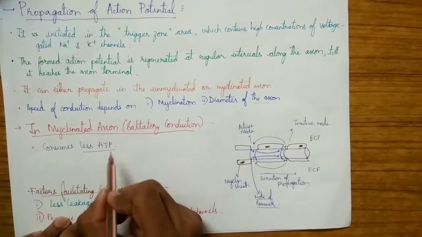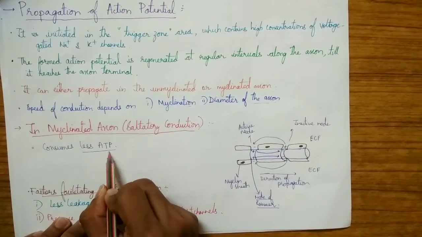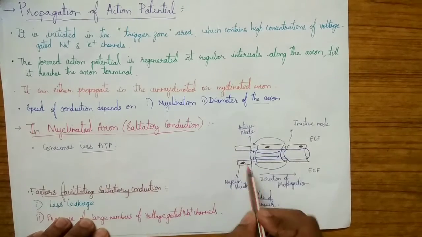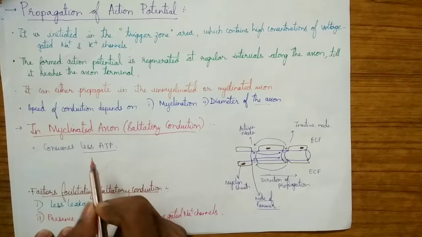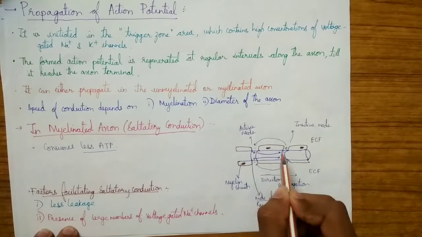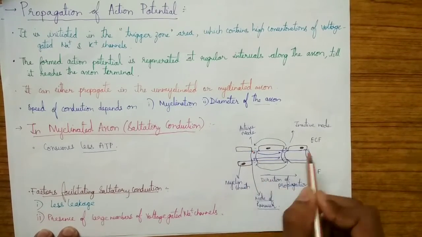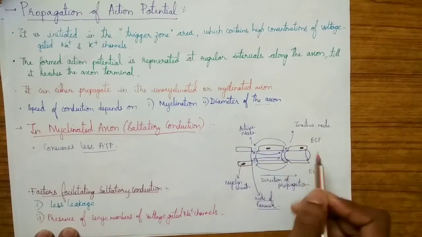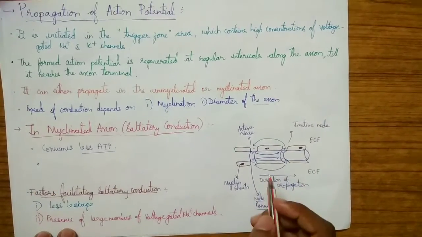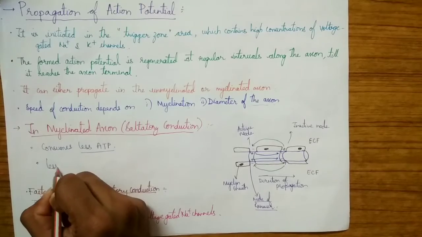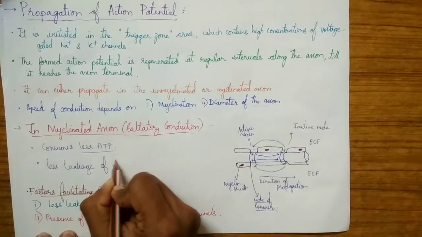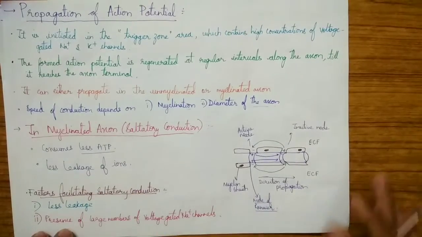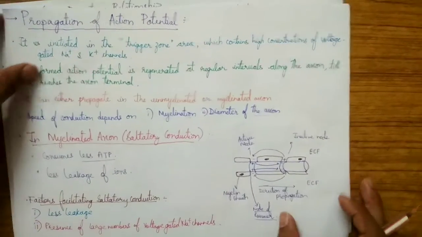The ATP is required to recover the ion potential after the action potential. So ATP is consumed less because there are fewer conductions of the action potential, and there is also less leakage of ions, which makes the conduction faster.